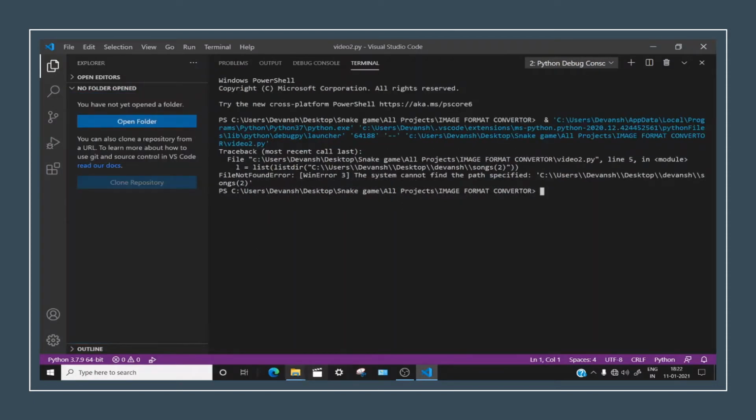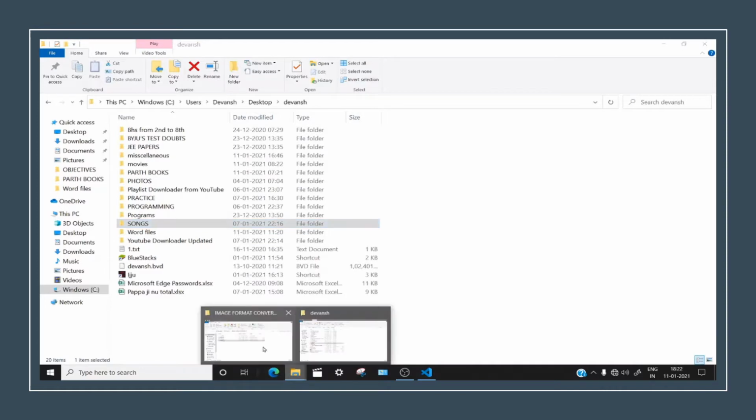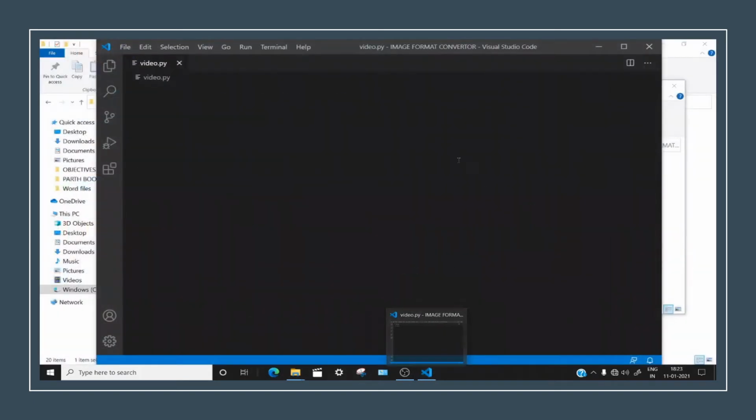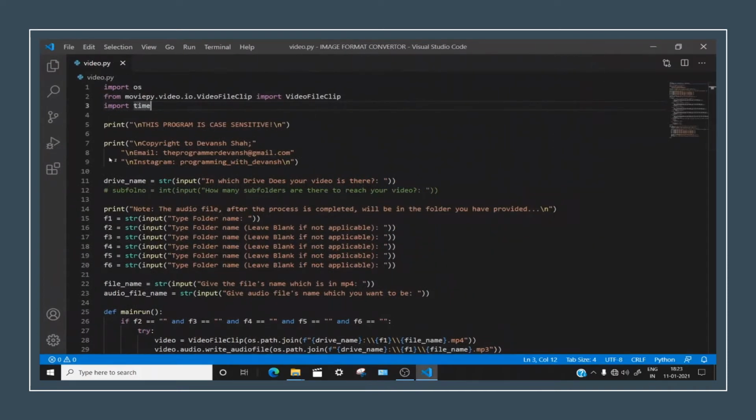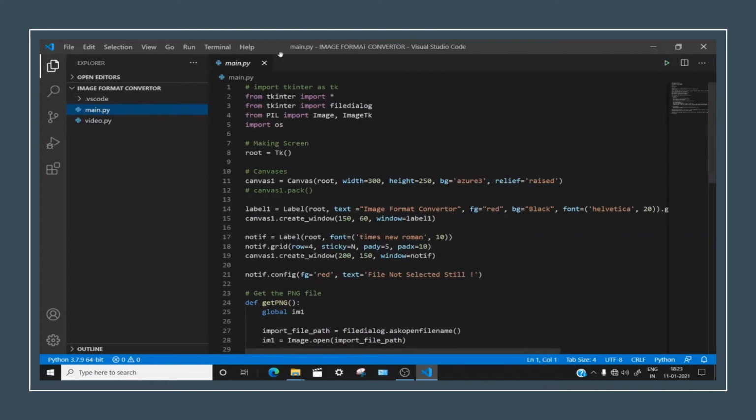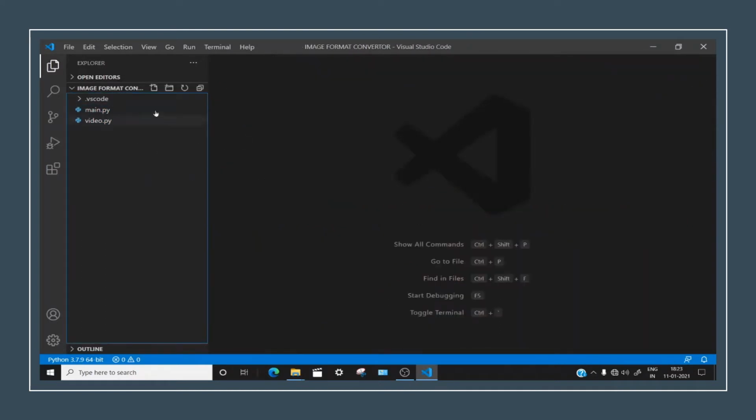Alright. So now let me head down to my folder and I will be deleting this file and opening this with my Visual Studio Code. This was another file I used to make another one, but this is also not needed. Let's make a new file. It's video2.py.